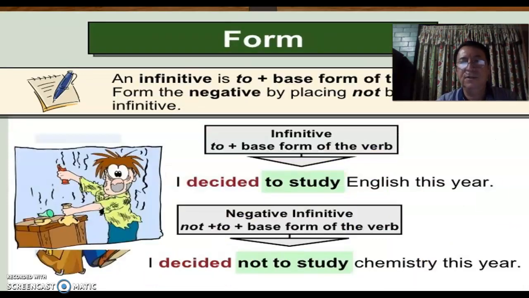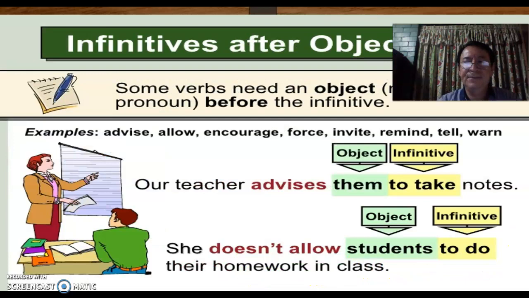Also, you can use a negative form. Here, the structure is to plus the base form of the verb, in this case, to study. I decided to study English this year. This is the affirmative sentence. But if you want to make it negative, you have to use not before the infinitive. I decided not to study chemistry this year. Okay.